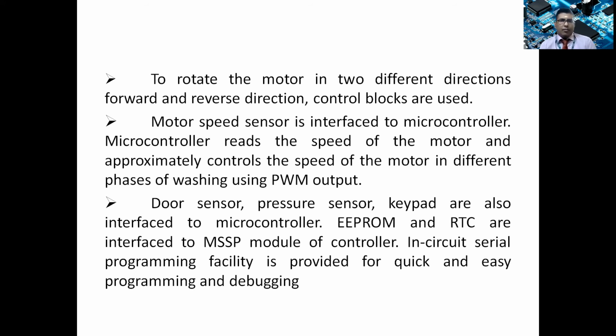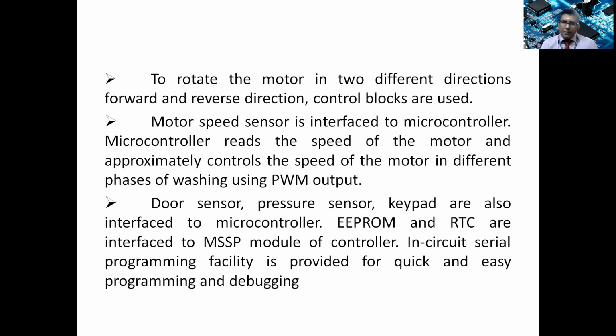There will be a motor speed sensor interfaced to the microcontroller. The microcontroller reads the speed of the motor and controls the speed of the motor in different phases of washing, for example, whether it is agitation or spinning. So depending upon the phase of the wash cycle, it will do it accordingly. A door sensor will be there.